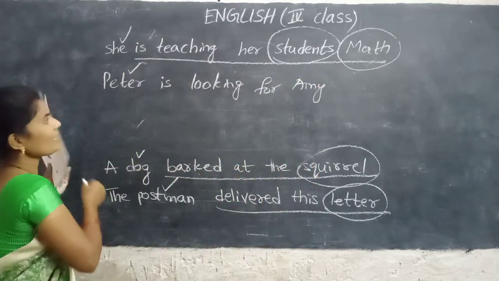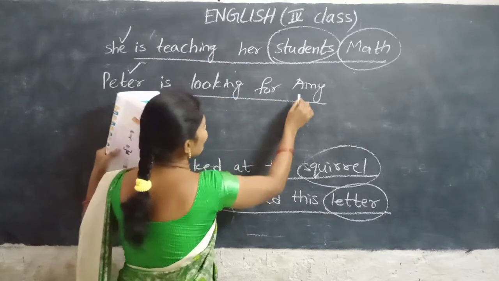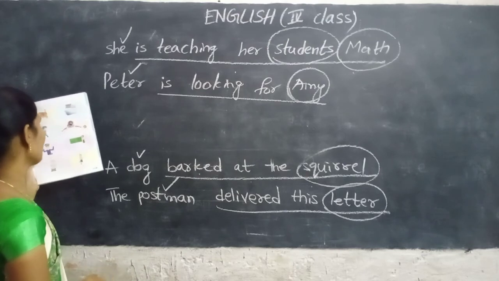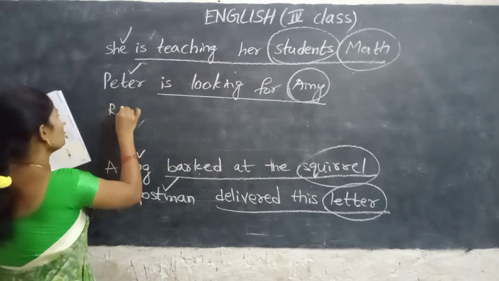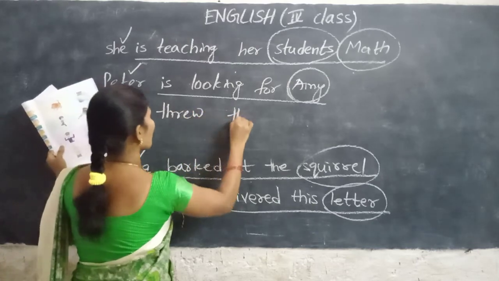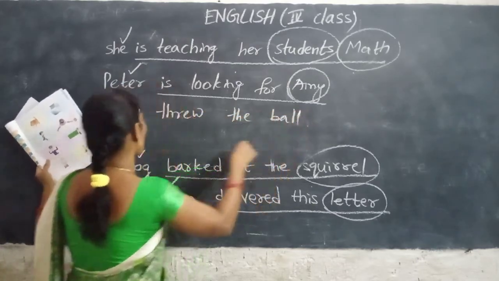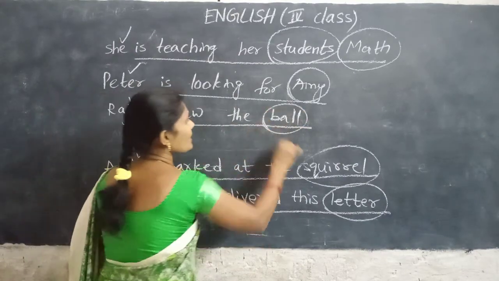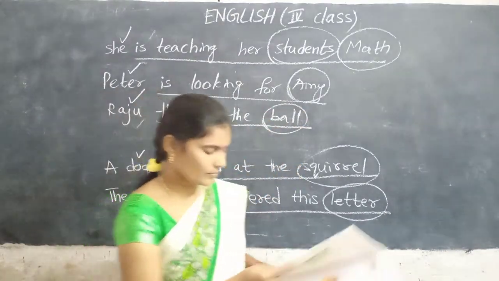Peter, tick mark. This is the predicate. Amy is the object. Raju threw the ball. Raju is the subject. The remaining part is the predicate. Ball is the object. Okay.